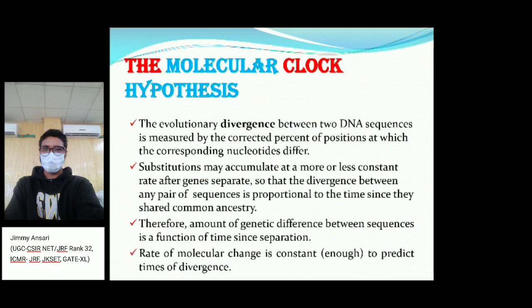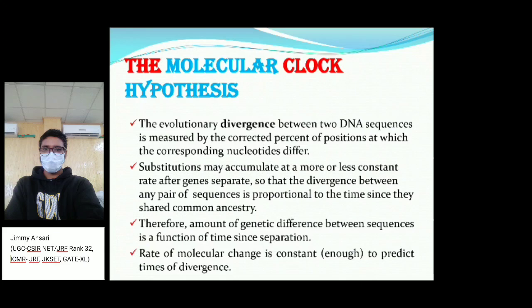non-synonymous substitutions. The molecular clock hypothesis says that the evolutionary divergence between two DNA sequences can be measured by the corrected percent of positions at which the corresponding nucleotides differ. The substitutions may accumulate at a more or less constant rate after the genes separate.